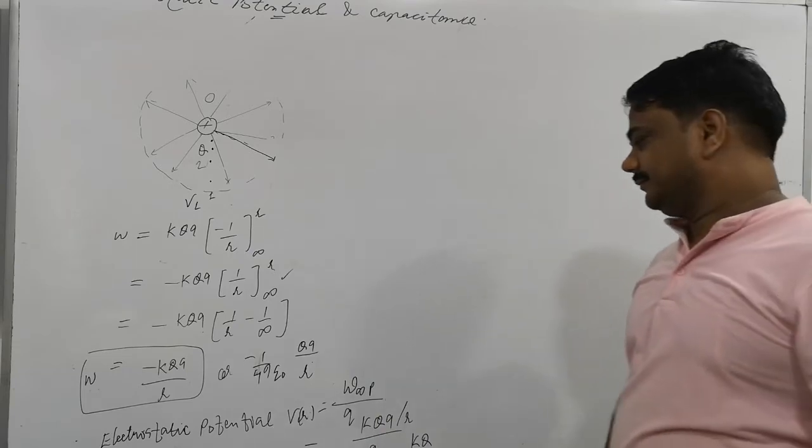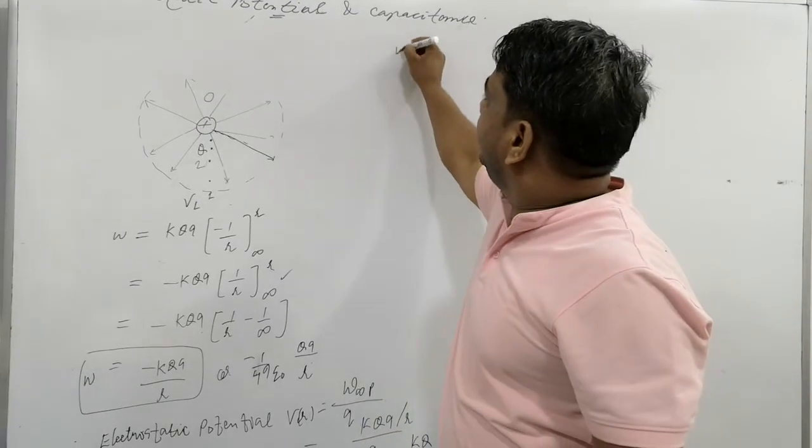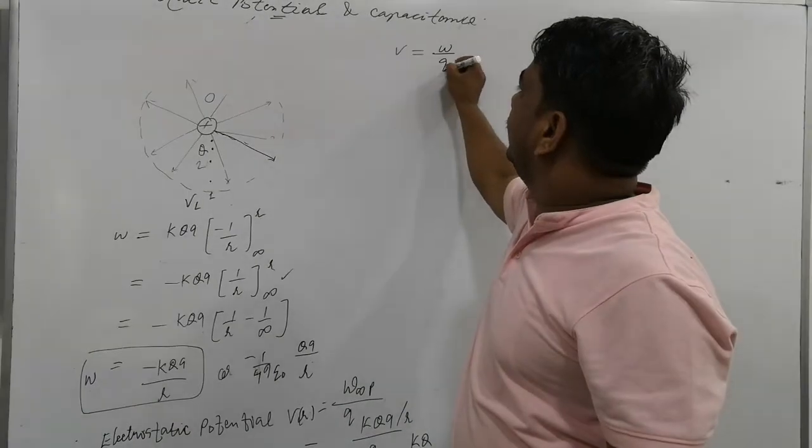Electrostatic potential V is equal to W by Q.